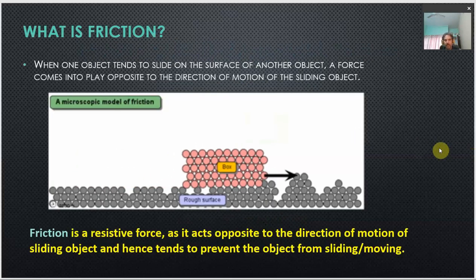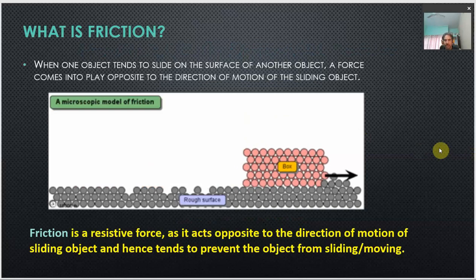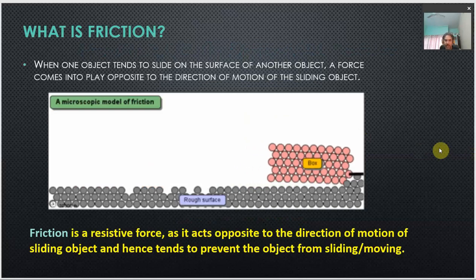Friction is a kind of force which does not actually exist there, but it comes into action only when one object tries to slide over the surface of another object. If the objects are at rest, not tending to move, the frictional force is 0.